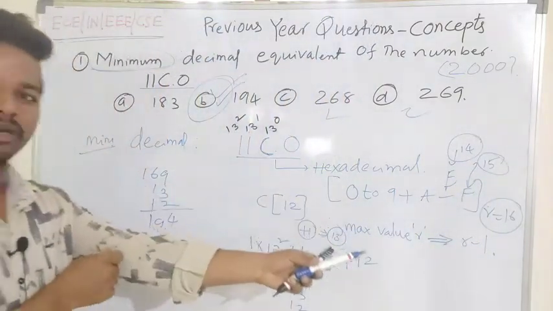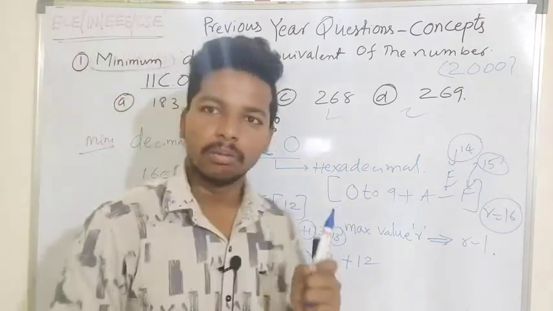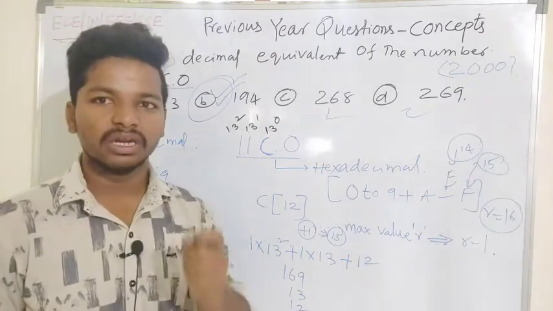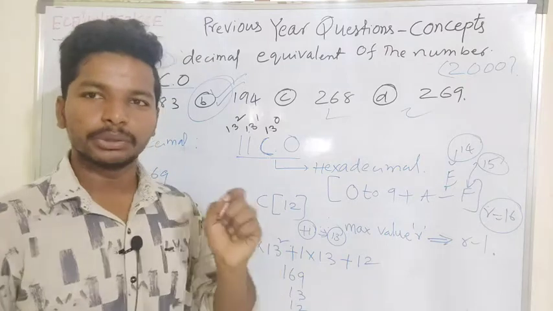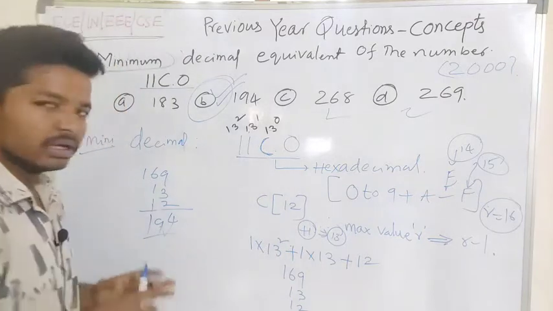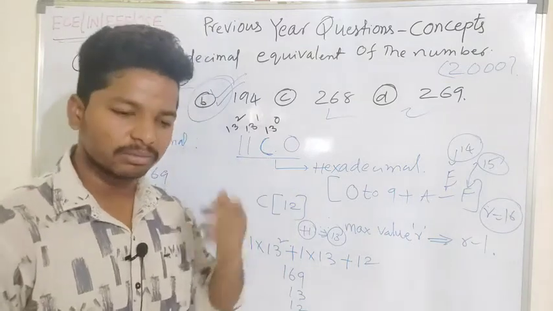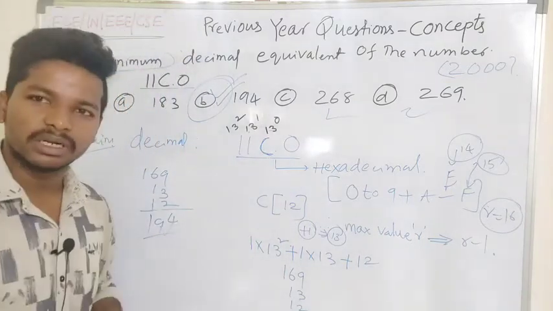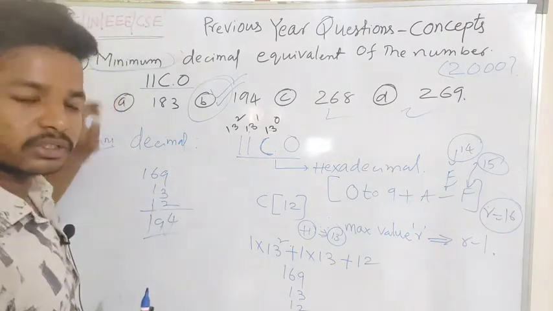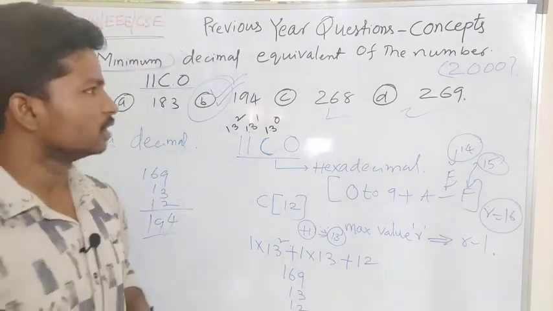So when you multiply the number with powers of the radix, you have to be careful when you are reading a particular question. It can also be in statements. You have to read the question very carefully, spending at least 20 to 25 seconds to read it clearly. Once you understand the question, you have to find the simplest method to solve it. This is one of the easiest methods, where you have to focus on the words of the given question. So this is the solution of this question.